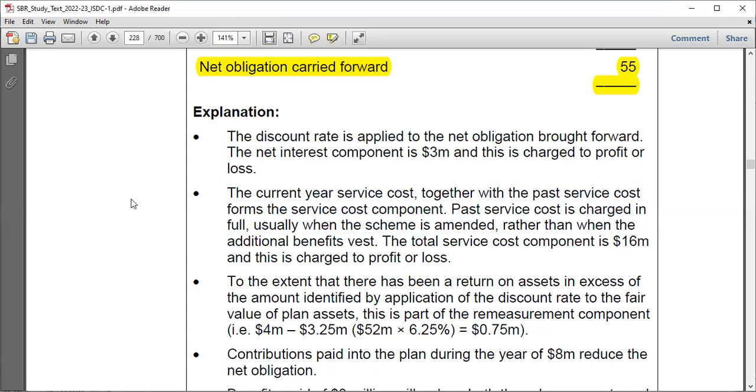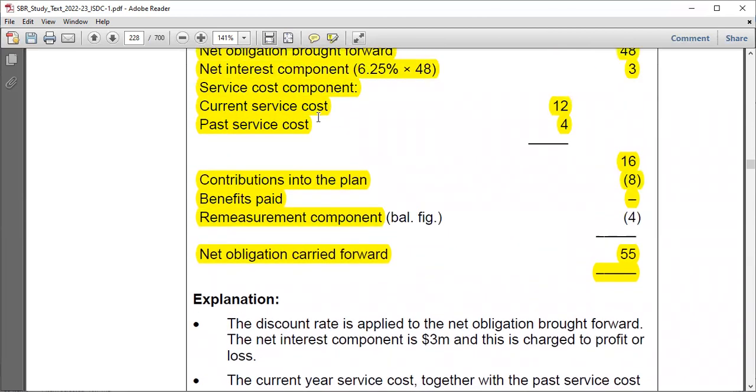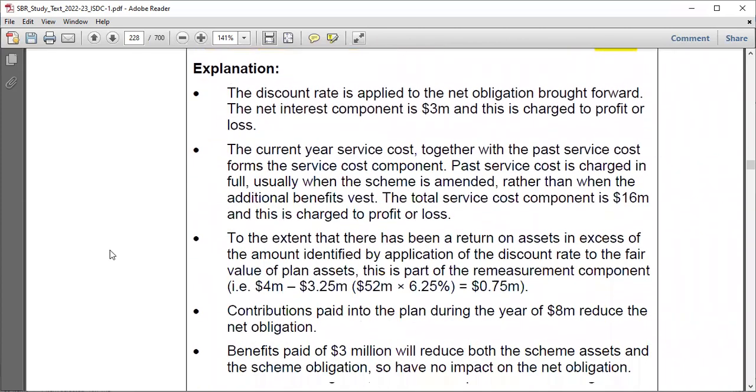Just as I told you here, just after explaining this, I told you that this goes to profit or loss, this goes to other comprehensive income. You have to specify that, right?